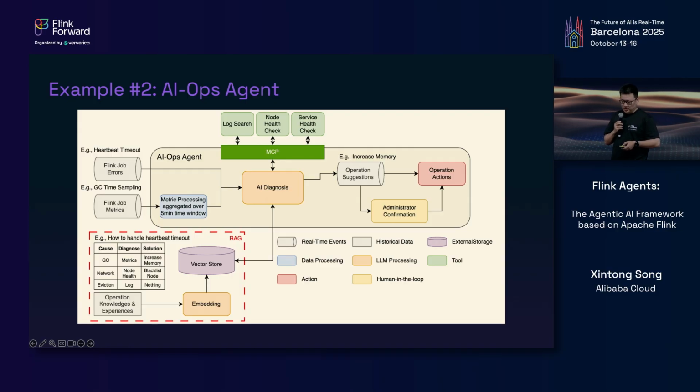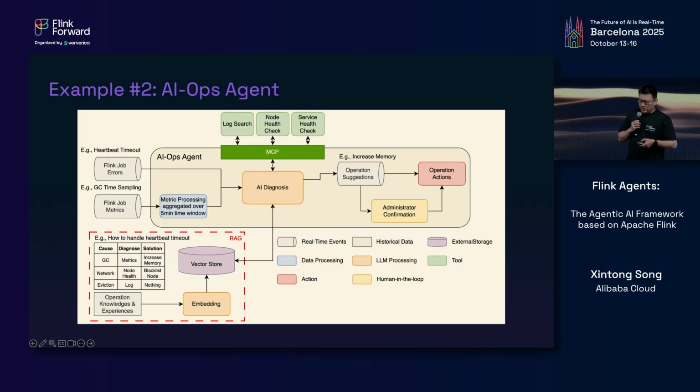It can be a long JVM GC pause, a network disconnection, or maybe just a Kubernetes eviction. Each of them requires different diagnosing approaches and solutions. Currently, such issues are troubleshot by humans manually.